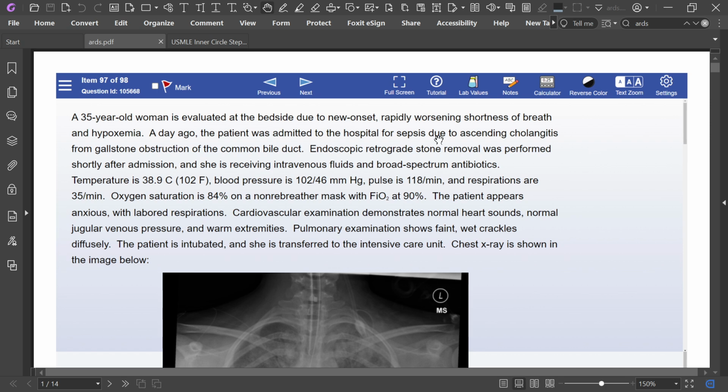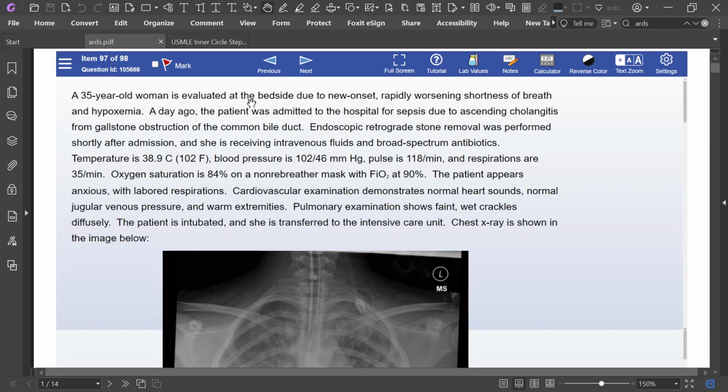Now, look at this question first. This 35-year-old woman is evaluated at the bedside due to new onset, rapidly worsening shortness of breath and hypoxemia. She was admitted for sepsis. Okay, so we have found the risk factor.